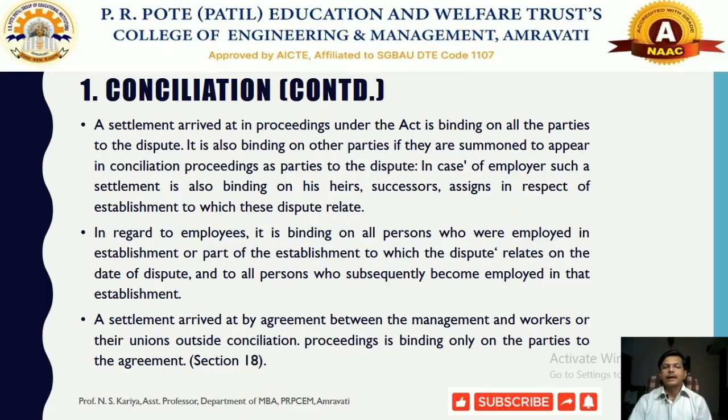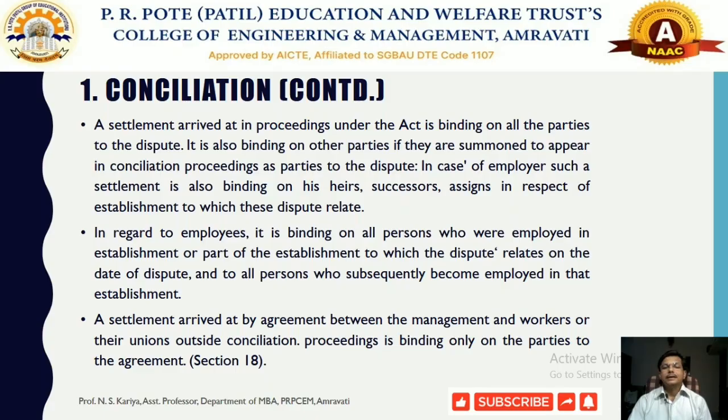It is also binding on some other parties if they are summoned to appear in conciliation proceedings as parties to the dispute. If any other party is connected with that industrial premises, they will be summoned by the board of conciliation or conciliation officer, and summons will be sent to them.